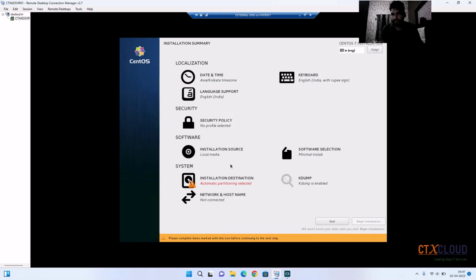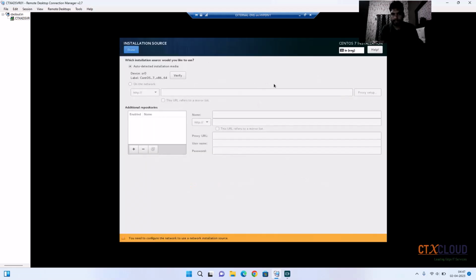So in this server we are going to install the CyberPanel. So for the CyberPanel you need to install the core server, not a GUI mode. So just make sure you are using the core server here. Installation media I have already, it's detected.